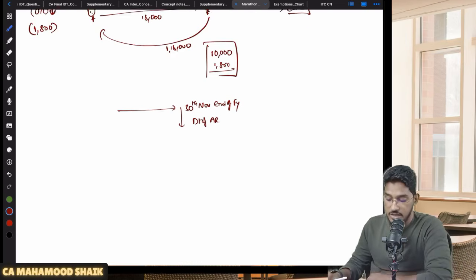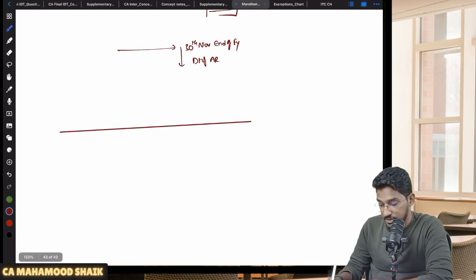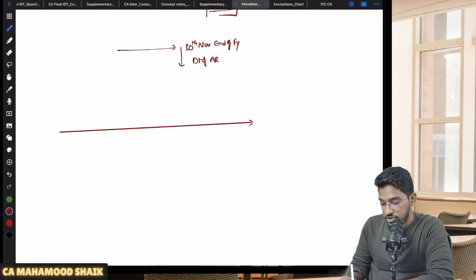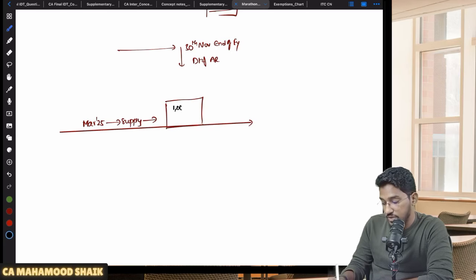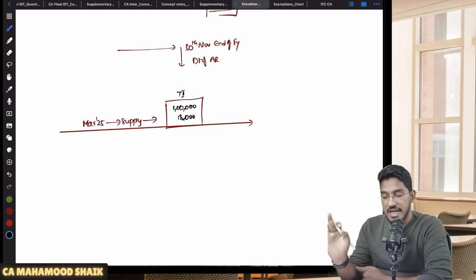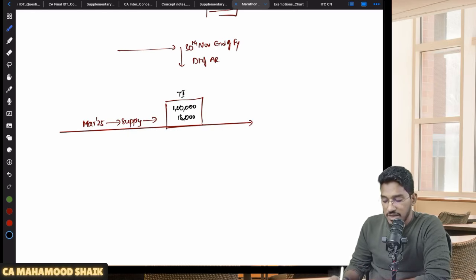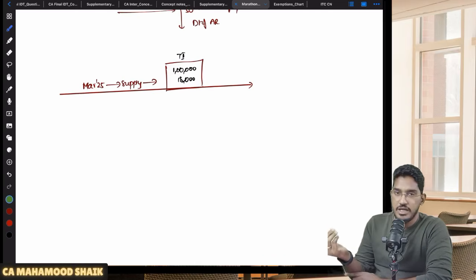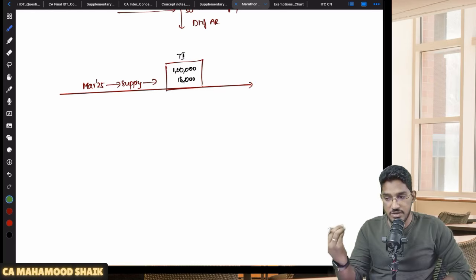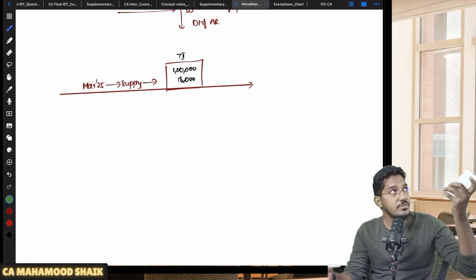Whichever is earlier. Okay. Now I will give you one scenario. Let us say, for example, in the month of March 2025, I made an original supply. And in the month of March, I have given a tax invoice. Listen carefully. I have given a tax invoice amounting to 1 lakh rupees, 18,000 rupees of GST. Supply has happened in the month of March and I have given tax invoice in the month of March. Now, regarding this tax invoice, I wanted to give a credit note. Maybe the recipient got some inferior quality of the goods, so he's returning some goods back to me.